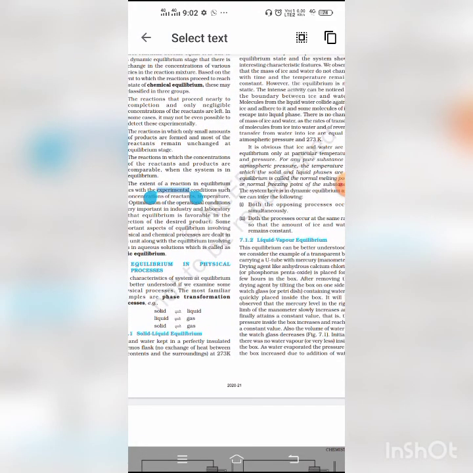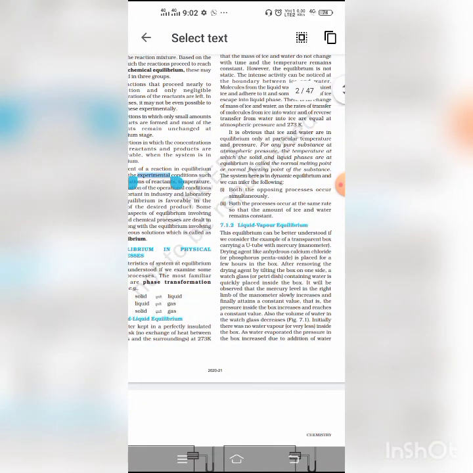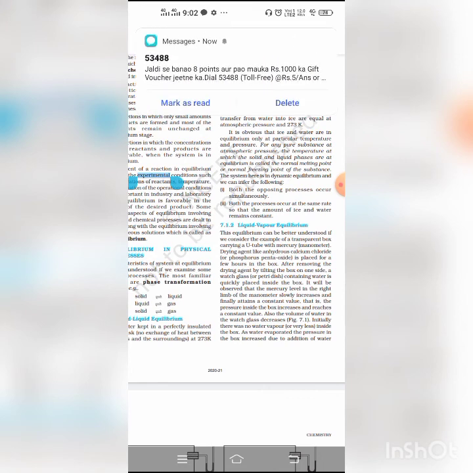Okay, now we are discussing liquid vapor equilibrium. When there is equilibrium between liquid and vapors, this is called liquid vapor equilibrium. For example, it is also dynamic in nature, because water changes into vapors whereas vapor gets converted into liquid, but the rate of evaporation is equal to the rate of condensation. Okay.